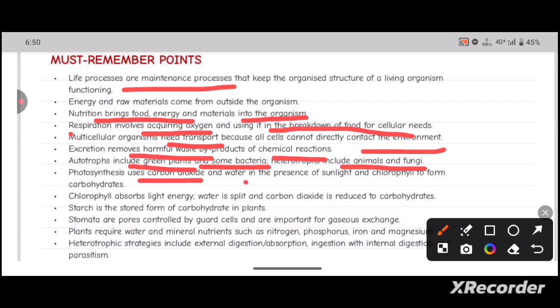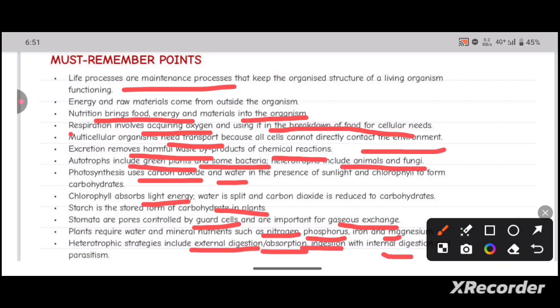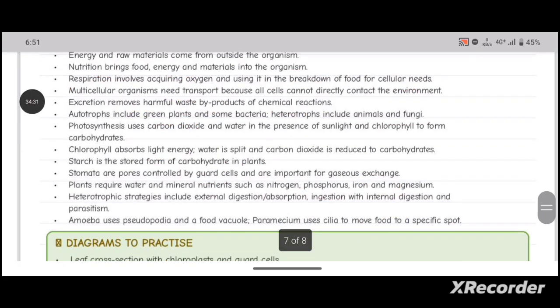Photosynthesis uses carbon dioxide and water in the presence of sunlight and chlorophyll to form carbohydrates. Chlorophyll absorbs sunlight energy, water is split, and carbon dioxide is reduced to carbohydrates. Starch is a stored form of carbohydrate in plants, and stomatal pores are controlled by the guard cells and are important for gaseous exchange. Plants require water and mineral nutrients such as nitrogen, phosphorus, iron and magnesium. Heterotrophic strategies include external digestion and absorption, ingestion and internal digestion, and parasitism. So these are the main points of today's lecture.